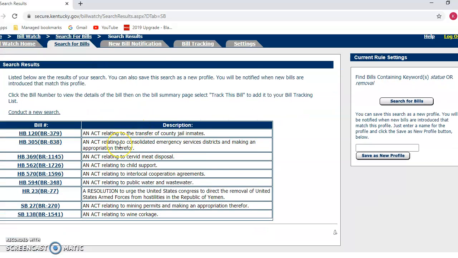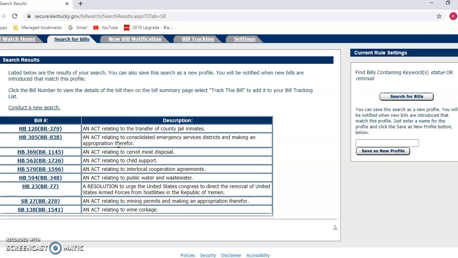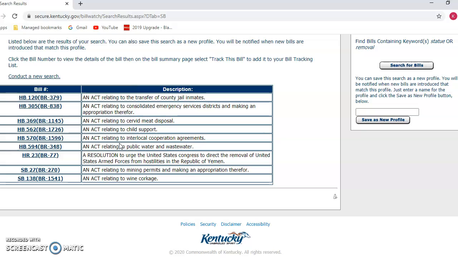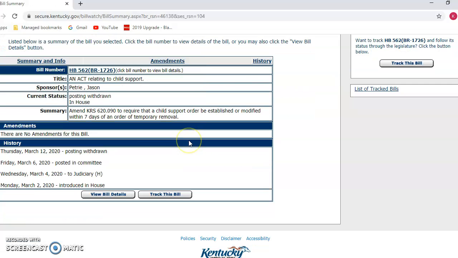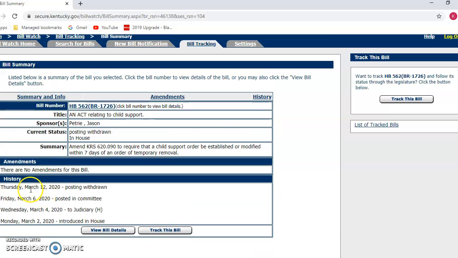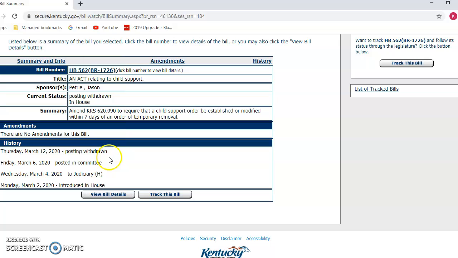But let's say instead, we actually did find something, and maybe we came across something for child support, and we want to go here. Okay, you can click on this, and what's good about tracking these is that you can see the history of what happened with this bill. So you can see that with this bill, it says the posting was withdrawn on March 12th, so this bill did not pass. It just died.